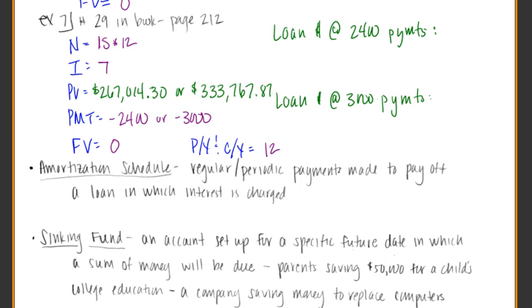So when I type in the $2,400 for my payments, I get the $267,000 loan. When I type in the $3,000 for the payments, I get a $333,767 loan. So those are the two loans at each payment. It's going to be the $267,014.30, or it's going to be the $333,767.87.